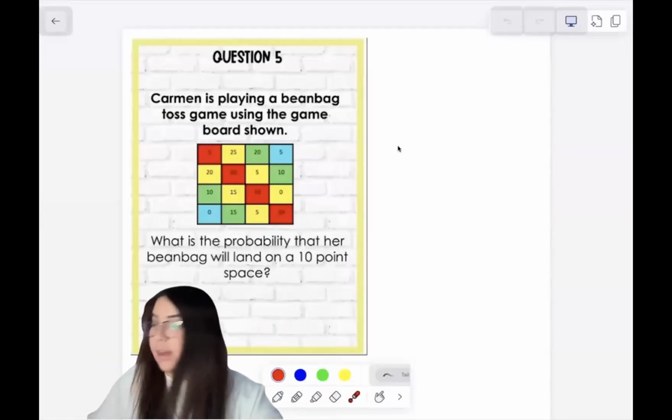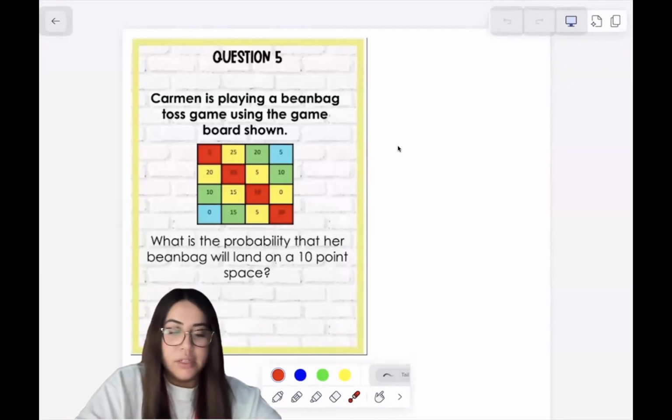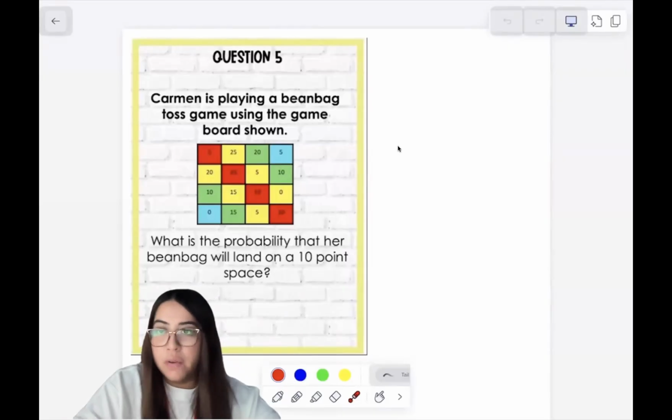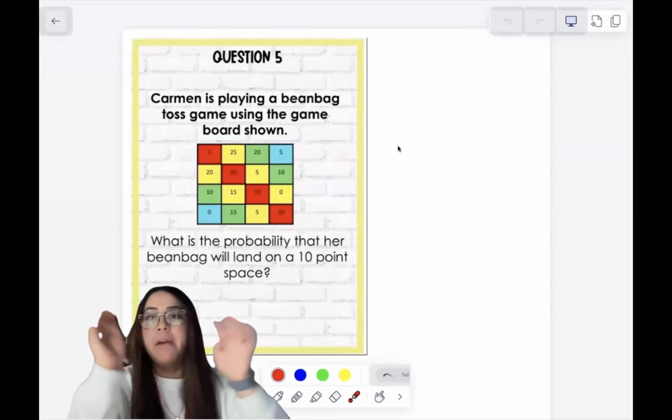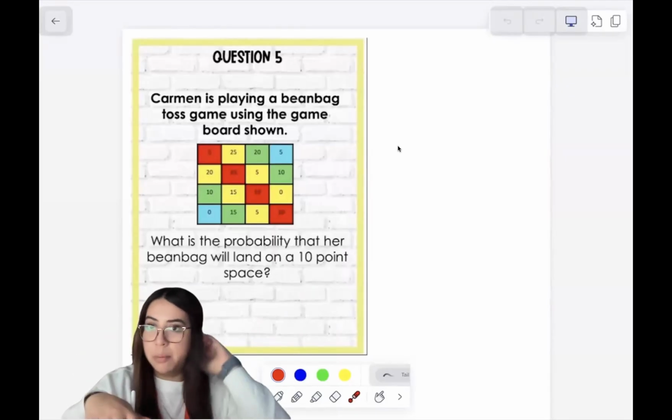Okay, we're gonna go ahead and go over our probability since I know it's been a while since we've gone over it. So I definitely want to make sure that you guys understand how to do probability and look over some of the problems from your assignment. I am going to be jumping around to different problems, so make sure that you are paying attention to what problem I'm on.